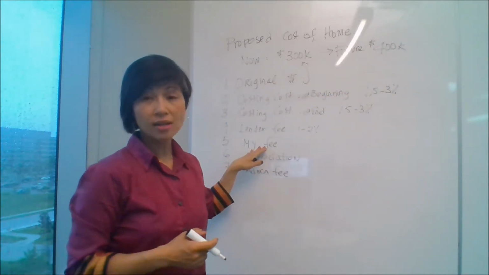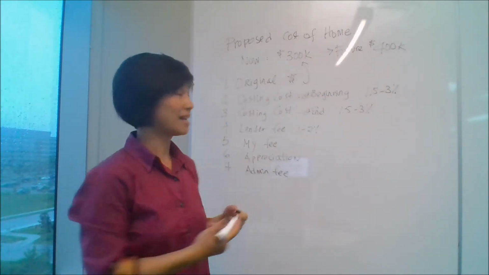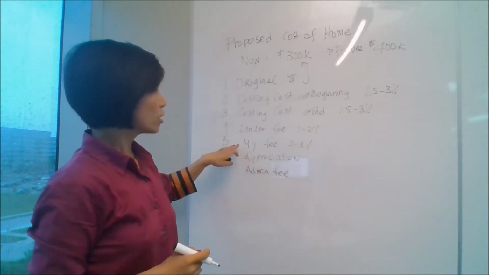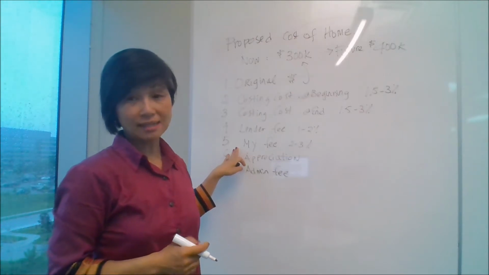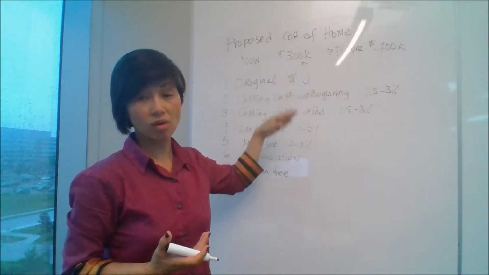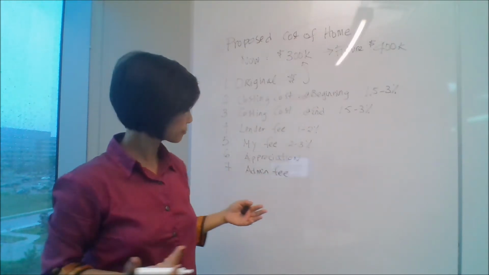Okay, my fee, so this is how I make my money, okay? And so this is anywhere from 2 to 3%. Okay, so I put that right in there as well, because that's how I make my money. Otherwise, I don't see any money from anywhere else here, because these are all just the cost of doing business.